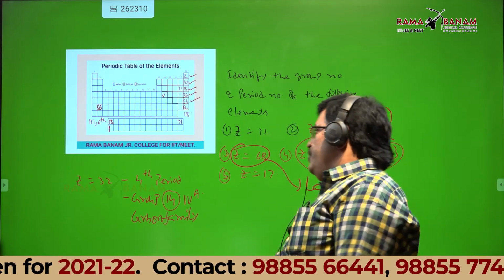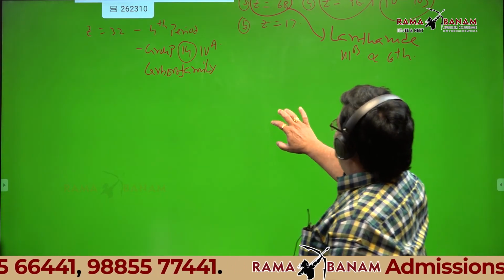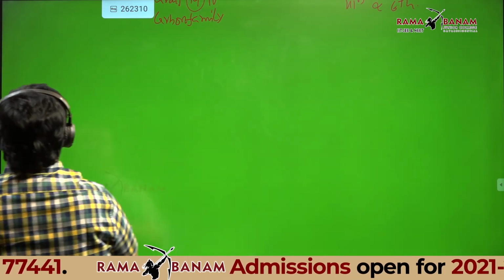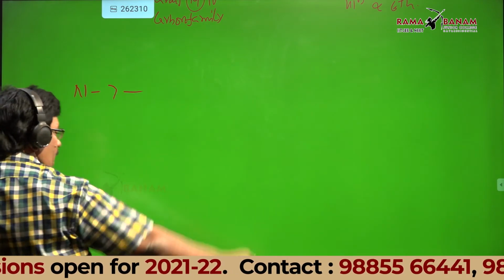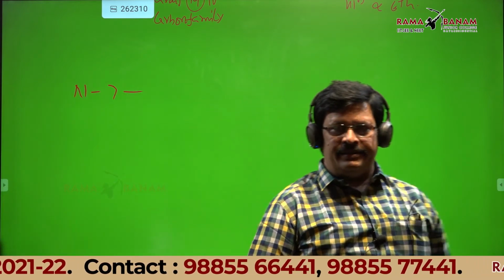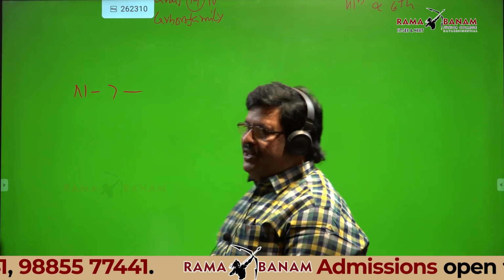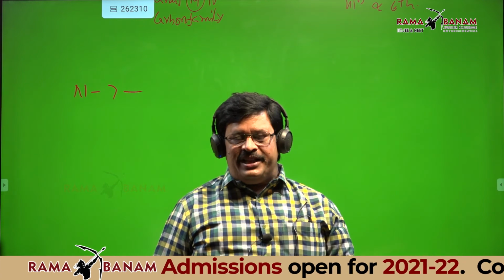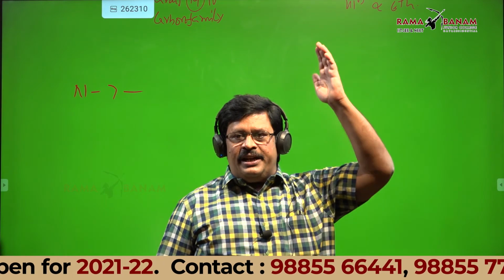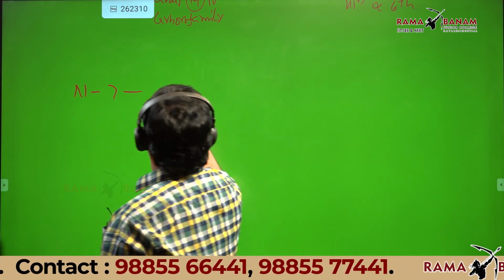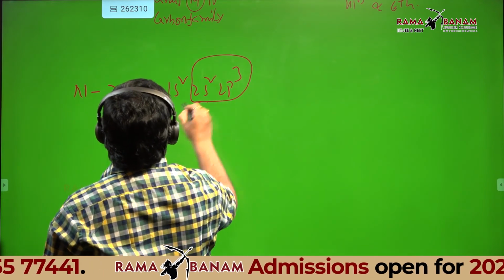Right. Now, I'll give one more question. Suppose, can anyone tell the electronic configuration of nitrogen? I want it in nl^x notation. I don't want it in the form of 2, 2, 2, 3, 2, 4. Forget about the past. That is 1s, 2s, 2p. 1s2, 2s2, 2p3.